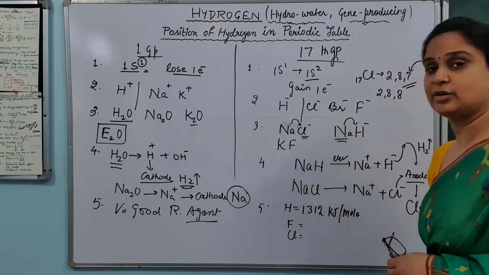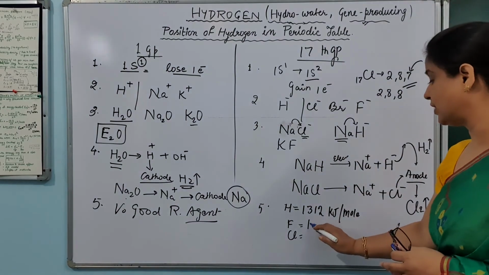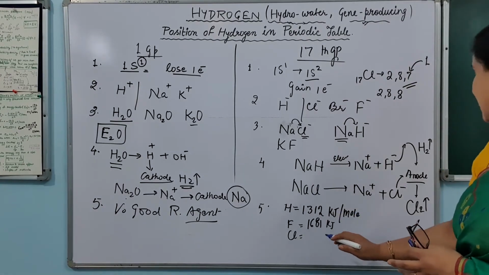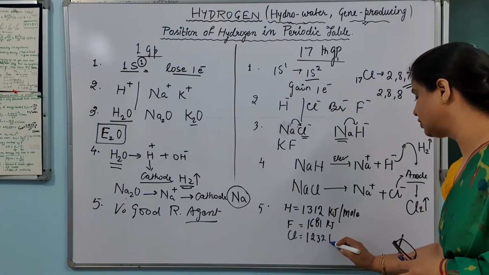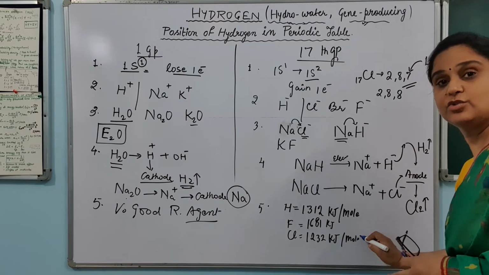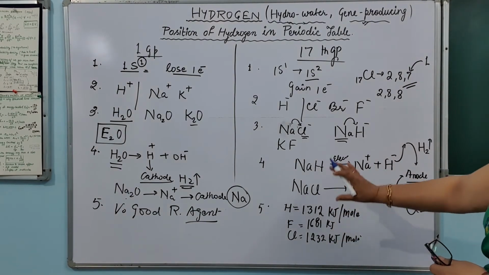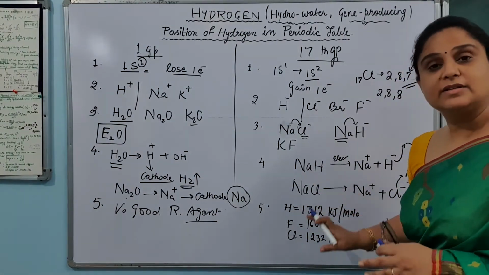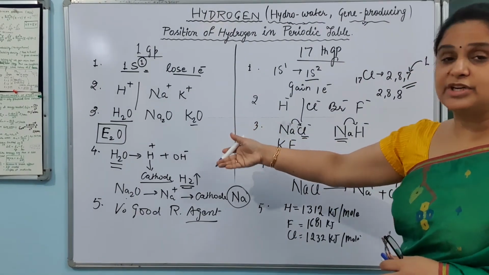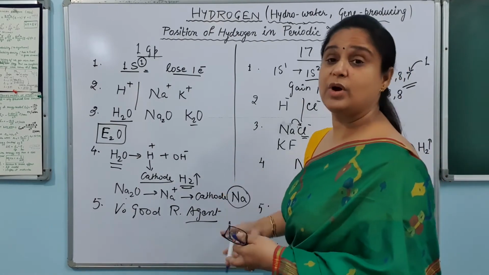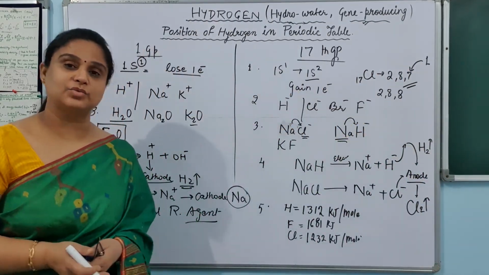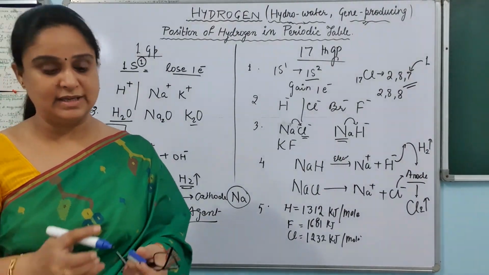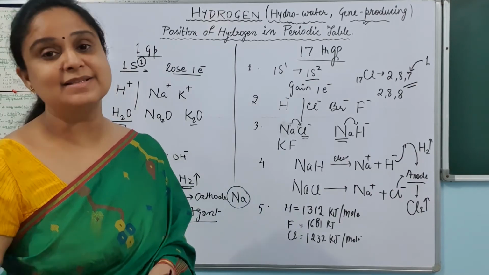अगर मैं इन दोनों की compare करूँ तो you will come to know that fluorine has 1681 kilojoules per mole, जबकि chlorine has 1232 kilojoules per mole. So these are the ionization enthalpies of this group. Can you see there? It is resembling the 17th group elements, जबकि sodium, potassium, they do not show such high ionization enthalpy because they have a tendency to lose the electron. तो इसका मतलब ये हुआ कि hydrogen is showing similar properties to both first group elements as well as 17th group elements.